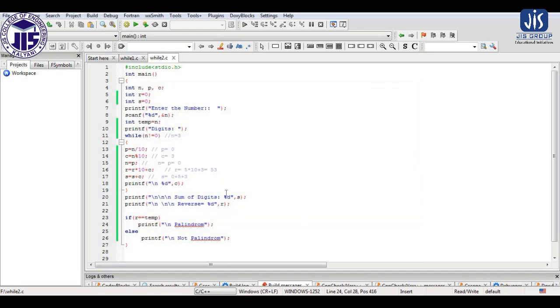So in the same program I have shown you 4 applications of the while loop, and the problems that we are solving using the while loop, we can solve using do while also. In the lecture on do while I will show you how to solve a problem by using do while, and what the difference is between while and do while.